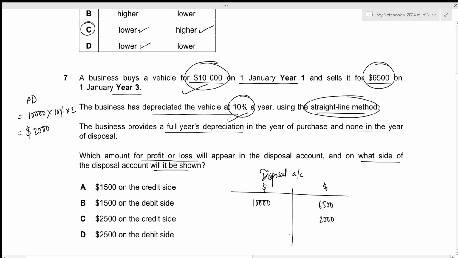Now we just have to check which side is heavier. In this case, clearly the debit side is heavier. So we have 10,000 here, 10,000 here as well. So the statement of profit or loss will be included on the credit side. This will reflect the loss. So the loss on disposal will be 10,000 minus 6,500 minus 2,000. This results in the value of 1,500. So we have 1,500 loss on the credit side, which is given by option A. That is all for the seventh question.